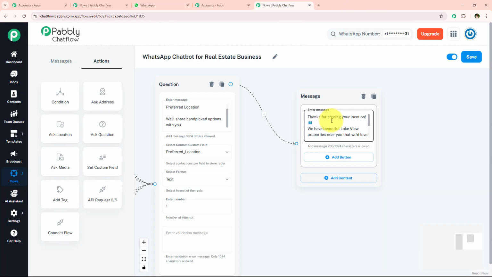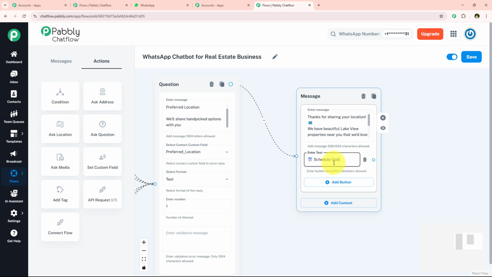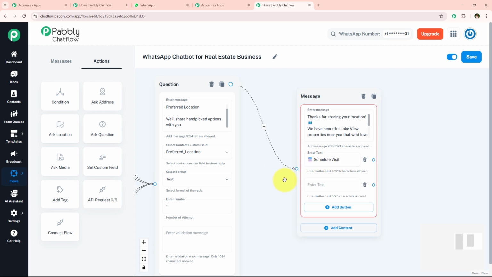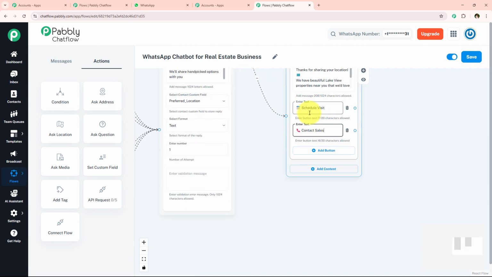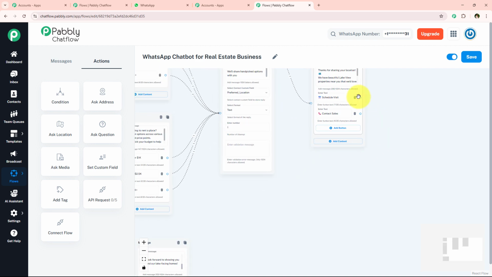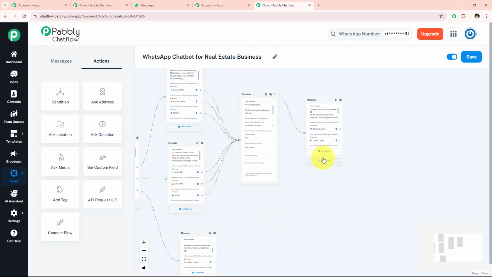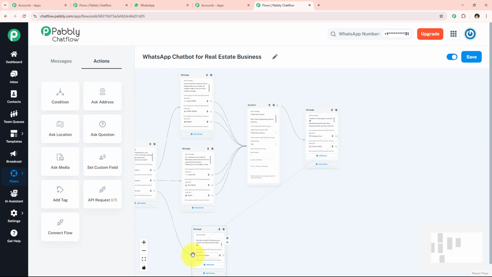So once again, I'm just going to add a button and enter the button text, which is schedule visit, and the other one will be contact sales. I'm just going to enter the text in the second button too right over here. And now I've already set up the message for schedule visit, so I'm simply going to connect this schedule visit button with this schedule visit message. I'm simply going to connect it like this.